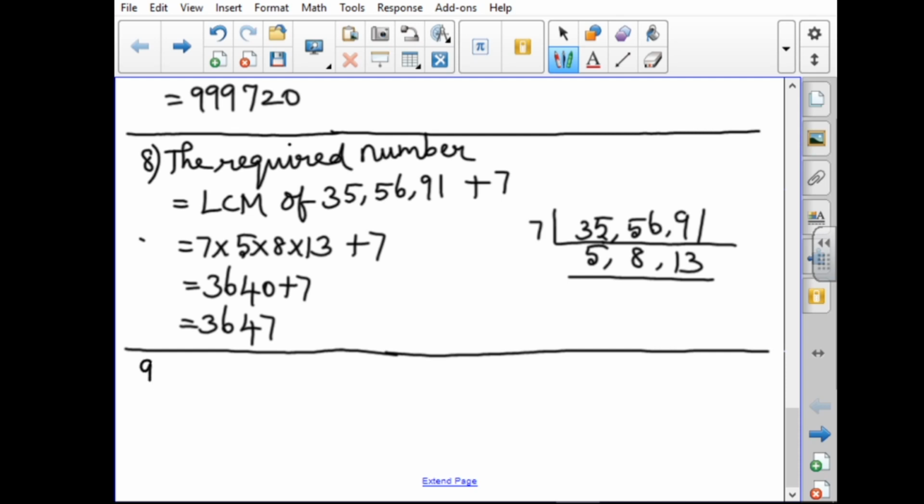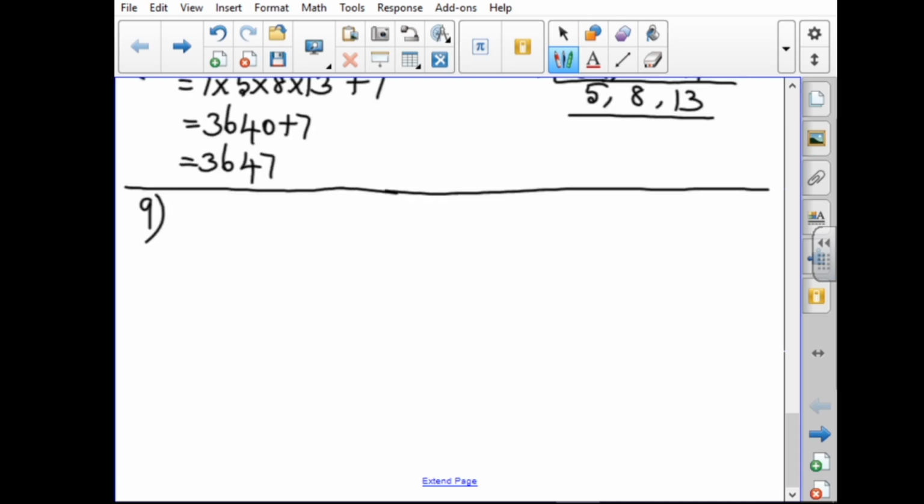9th sum. The question is, find the least number that is divisible by the first 10 natural numbers. It is the same as the 7th sum. Exactly divisible is given, so the remainder will be 0.